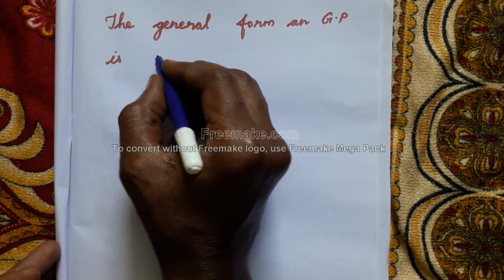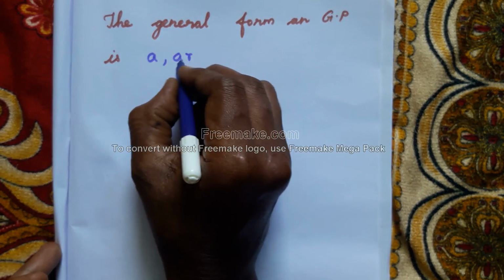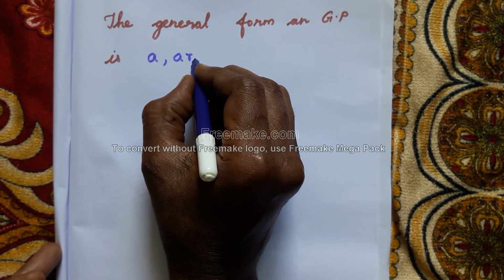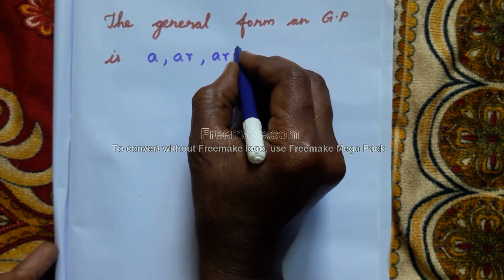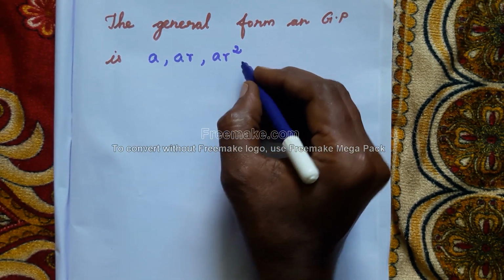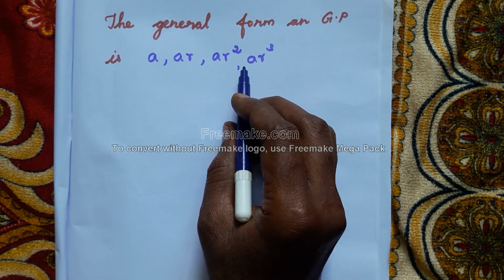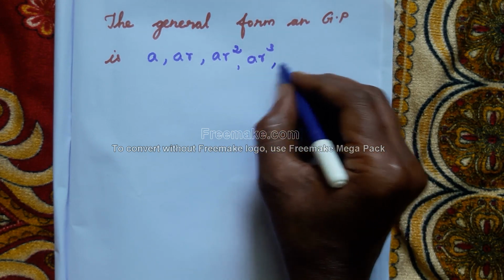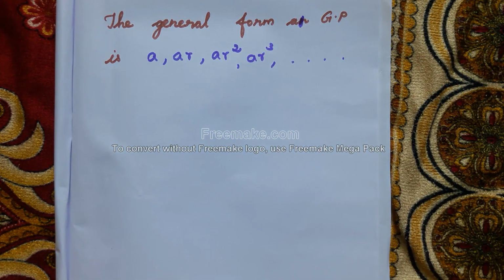A, AR, AR square, AR cube, etc. This is the general form of a GP. Clear?